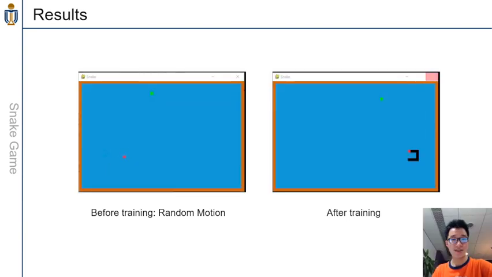So let's see the results here. On the left, you can see that the snake is moving randomly before the training. So what happened after training? On the right panel, let's take a look at our training results here. You can see that the snake is now very smart. It goes to eat the fruit, and you see it plays very well, and it doesn't touch the wall as well.